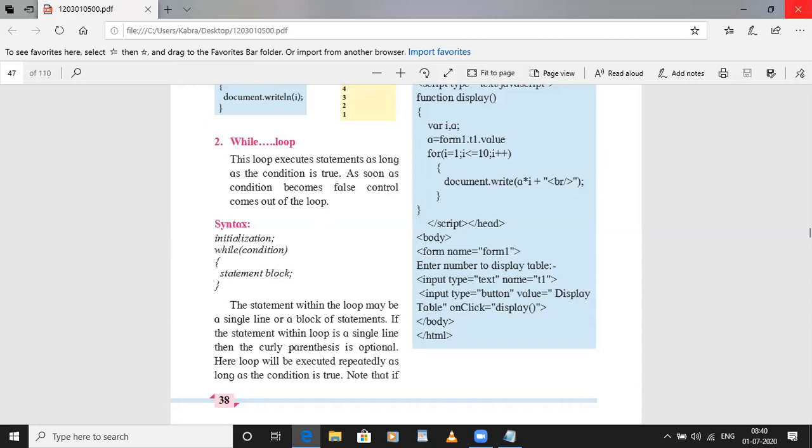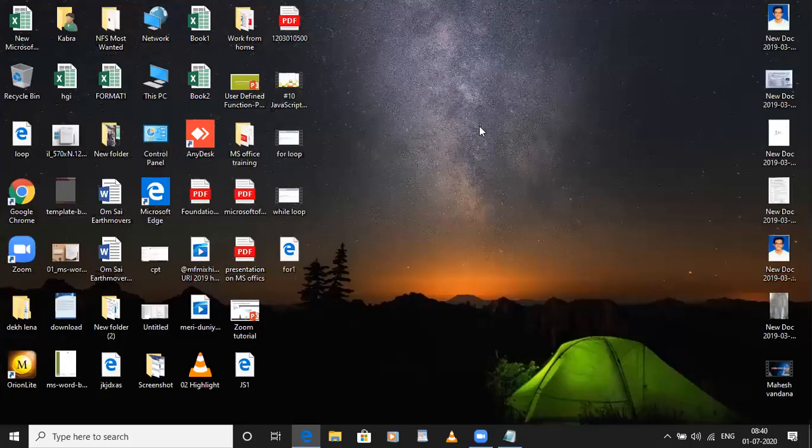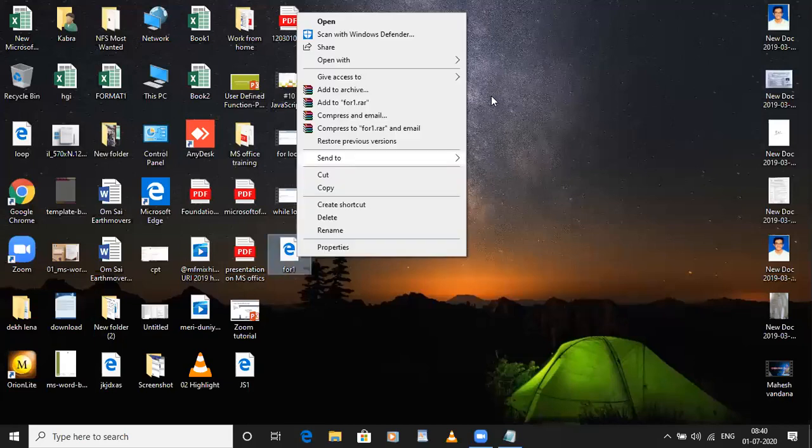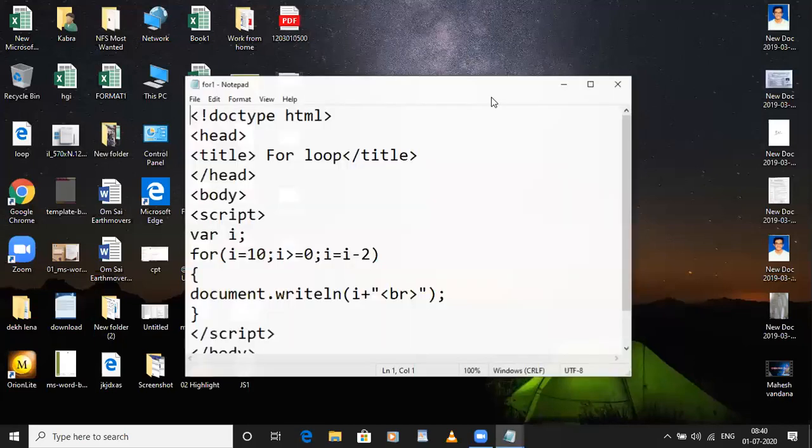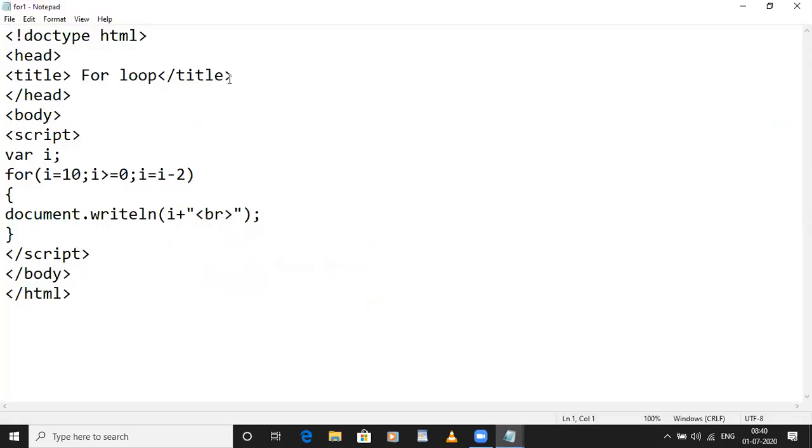Okay, now we will see the same program in while loop format. I will change the same code. So here the I variable is already declared. We need to just initialize it with 0, so that this statement becomes the initialization statement, right?